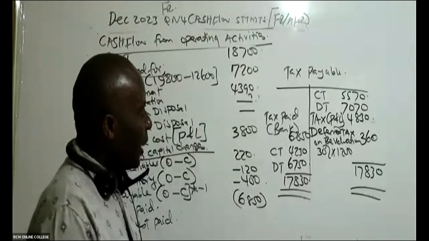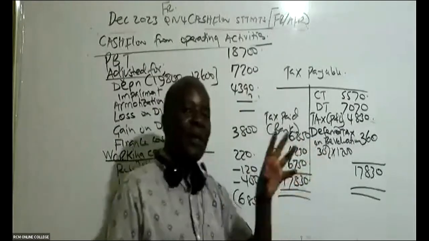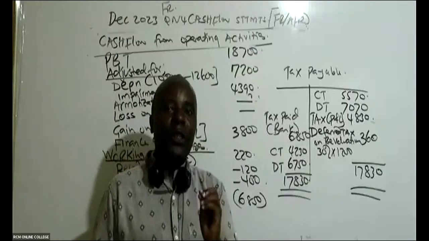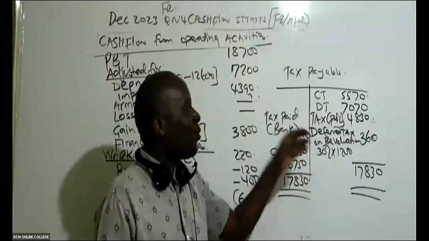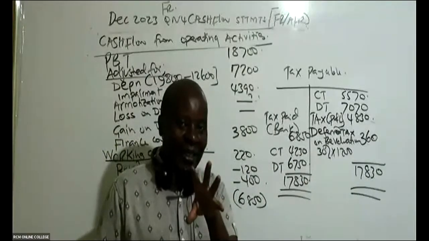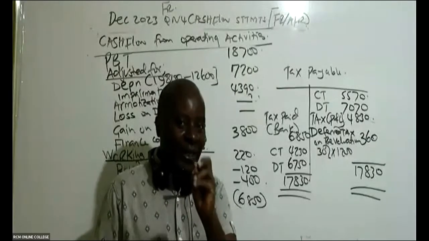For the number of years I've marked CASNEB exams and taught this CASNEB paper, very few students are able to, first of all, combine the two accounts. Whenever it comes to tax payable, you shall be combining current tax and deferred tax.